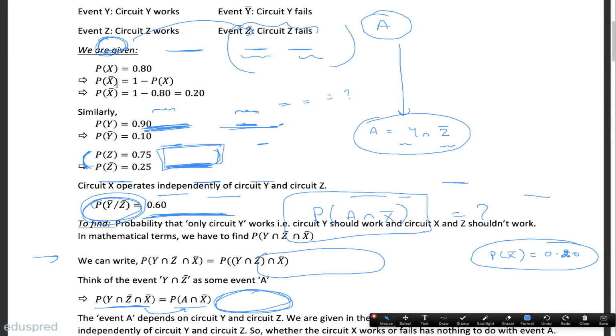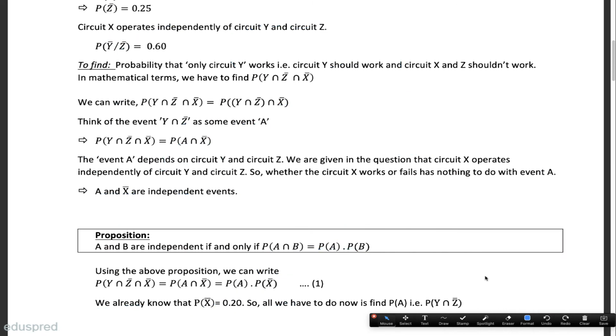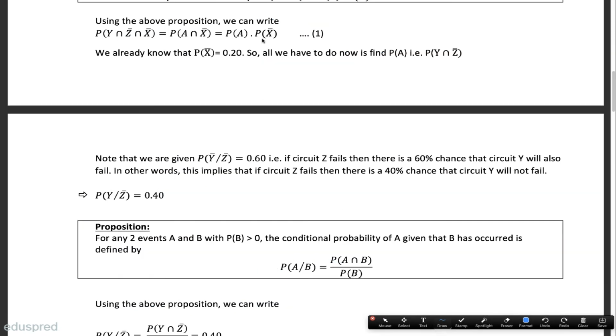They mentioned the probability of X, which is 0.80. That means the probability of X bar is equal to 0.20. So that's something that we already know. Out of these two probabilities, we already know this one: the probability of X bar is equal to 0.20. That means the entire question now boils down to finding the probability of A.